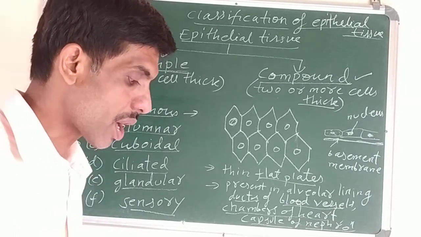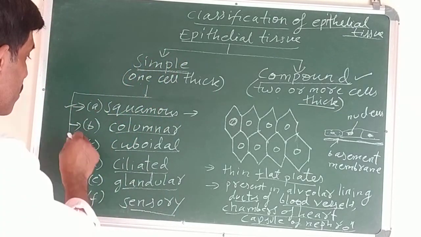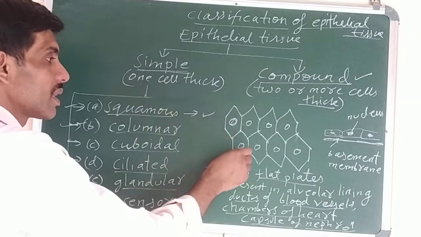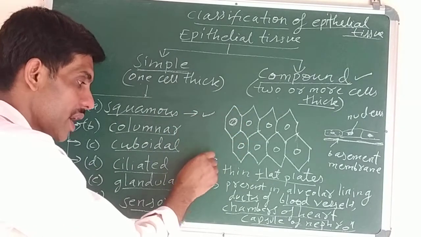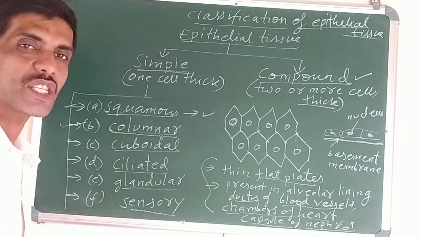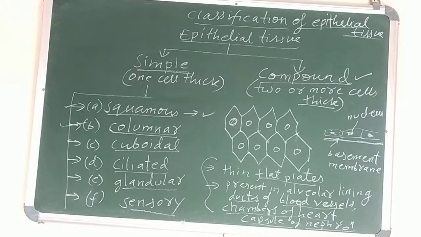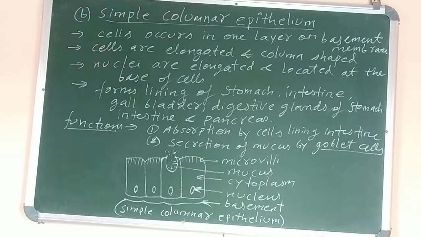Okay. So next we have to study simple columnar epithelial tissue. This is the second one. The first one is completed. The diagram also, where it is present and what is the structure. Columnar. Column means pillar. So next we have to study the diagram also. I will rub it once. Okay. Now look at the book.